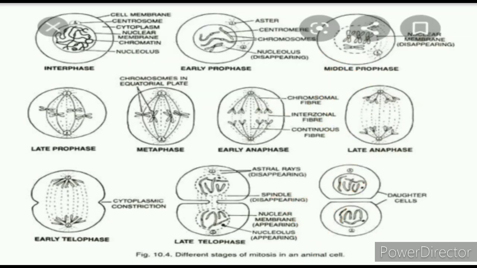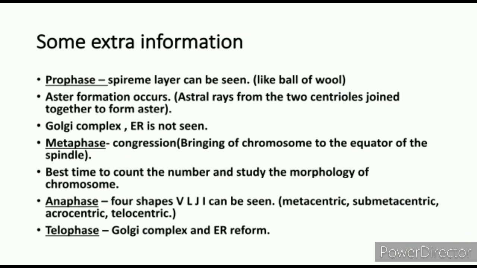Now we will study the extra information in anaphase. Anaphase is the phase for studying the four shapes of the chromosome: V, L, Z, I. These are the four shapes of different types of chromosome, that is metacentric, submetacentric, acrocentric, telocentric. I will tell you these things in the cell chapter. So first you only need to know that there are four shapes, V, L, Z and I, which can be seen in the anaphase. Understand?